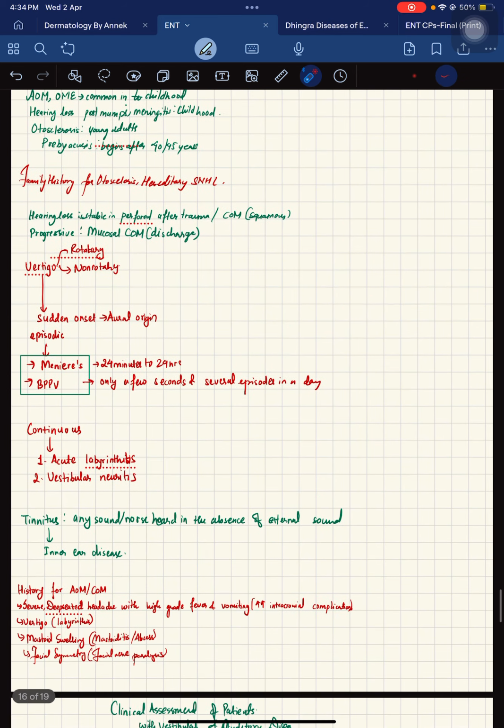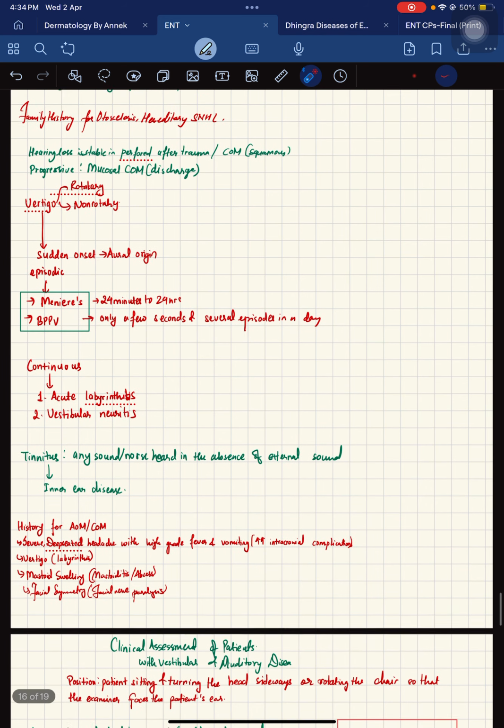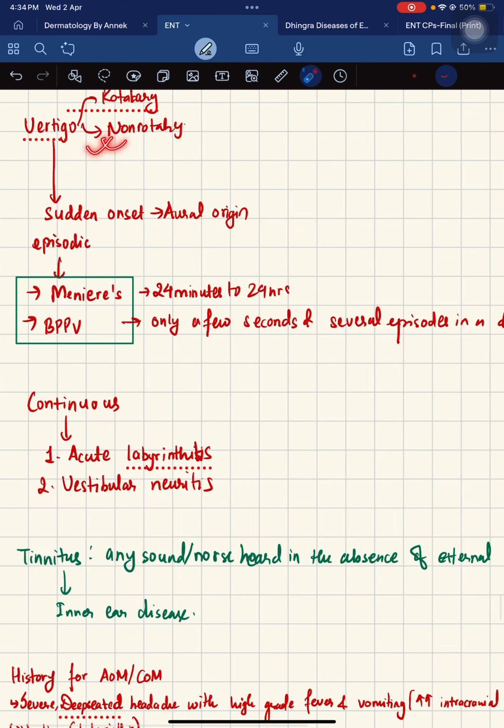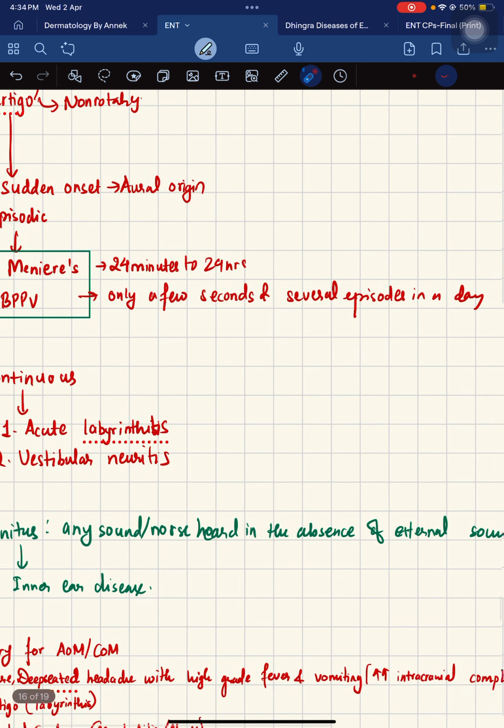So let's talk about vertigo now. Vertigo might be present with central injuries or peripheral causes as well. It can be rotatory or non-rotatory, and if it's a sudden onset, then it is due to an aural origin. It might be episodic as well as continuous. For the DDs, for the episodic kind of vertigo, there is Meniere's disease and BPPV, that is benign paroxysmal positional vertigo.